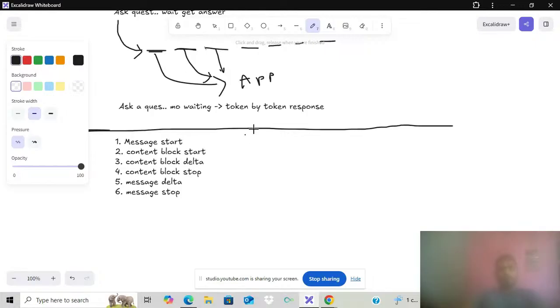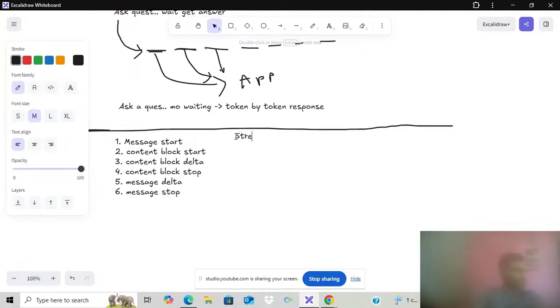This is the streaming process. The conversation starts with the message start, then the content block start. Then we start sending the content with deltas. Once the response is completed, we send a stop signal event. Then the message delta means the message is completed and we are not sending anything more. Then the message gets terminated. This is how streaming works over time.